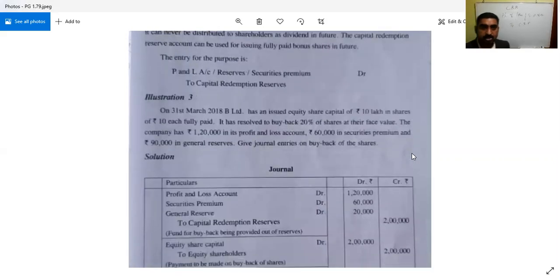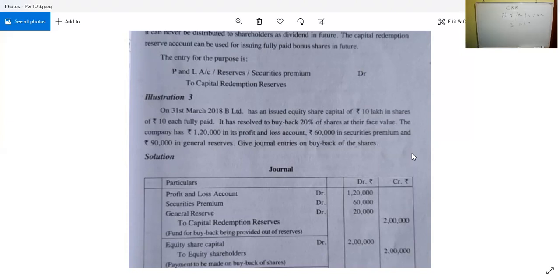On 31st March 2018, B Limited has an issued equity share capital of rupees 10 lakh in shares of 10 each fully paid. It has resolved to buy back 20% of the shares at their face value. The company has 1,20,000 in its profit and loss account, 60,000 in its securities premium account, and 90,000 in the general reserve. Give journal entries on buyback of shares.